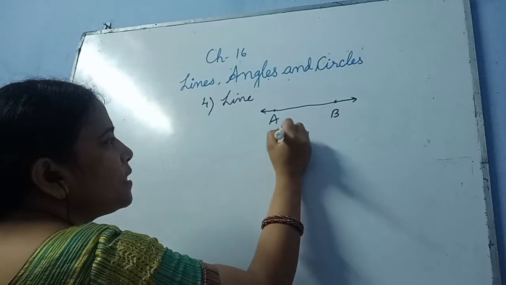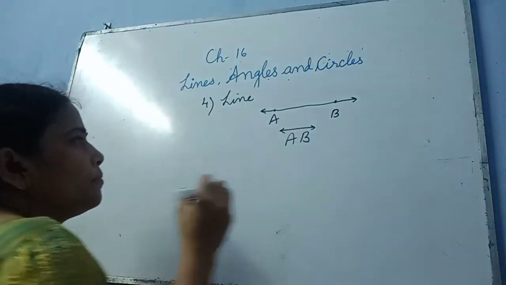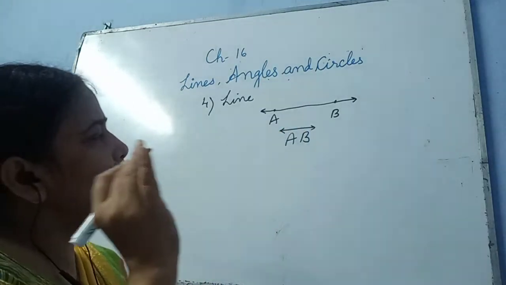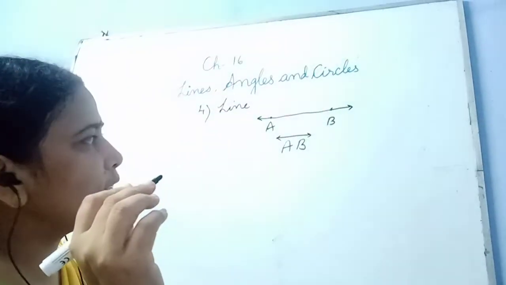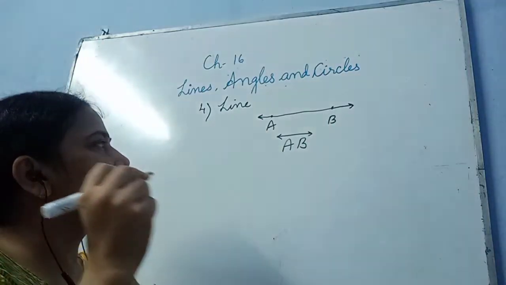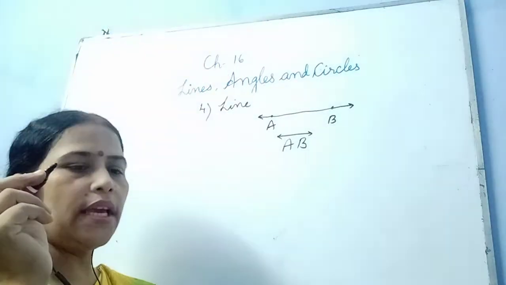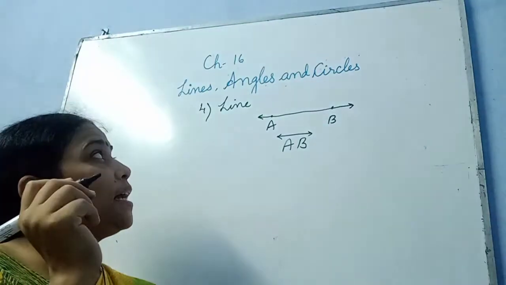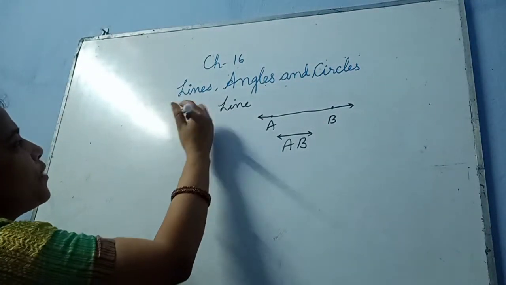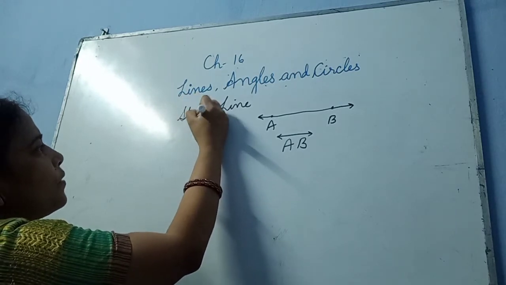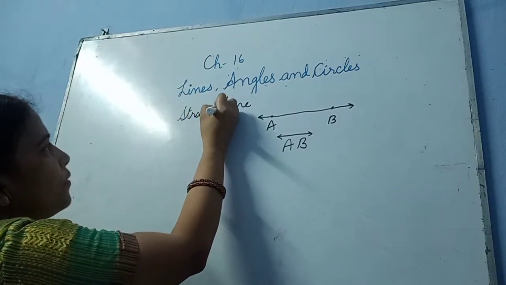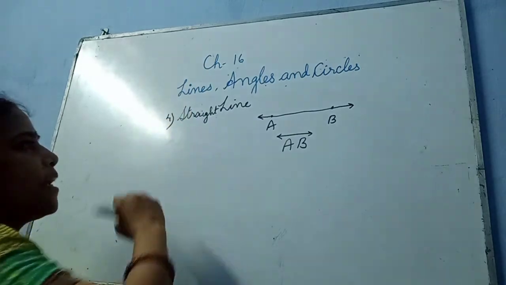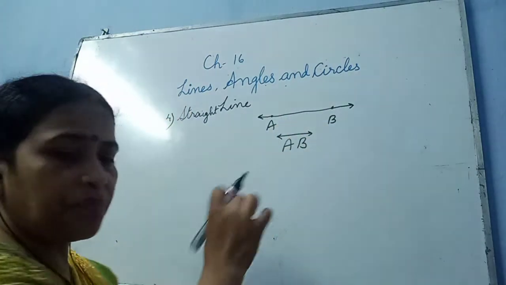We can represent it like this: an arrow on both sides, AB, that becomes your line AB. That is a straight line. If you want to write line or straight line, we will write straight line. So this becomes a straight line.